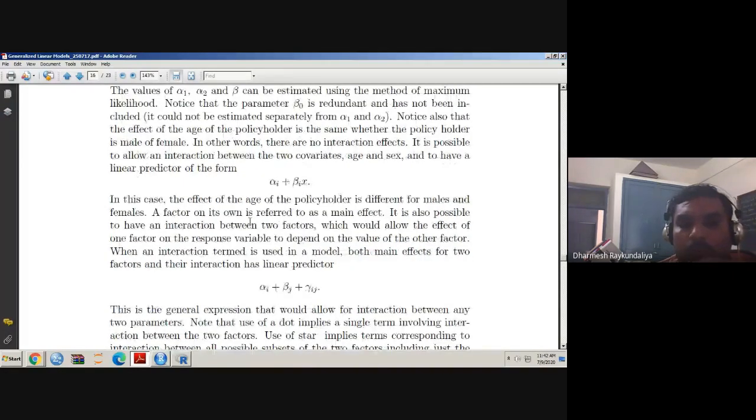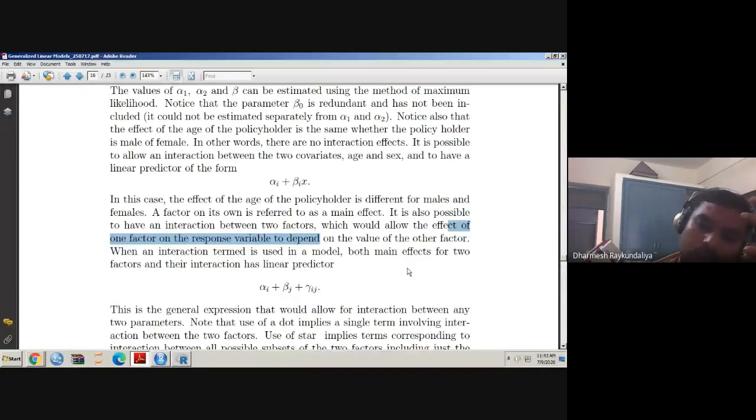A factor on its own is referred to as a main effect. If we are looking mainly at the factor itself, then it is said to be a main effect. It is also possible to have an interaction between two factors, which would allow the effect of one factor on the response variable to depend on the value of the other factor.